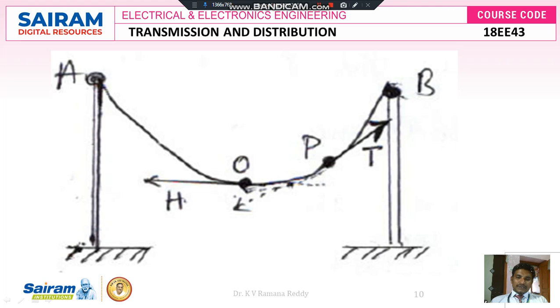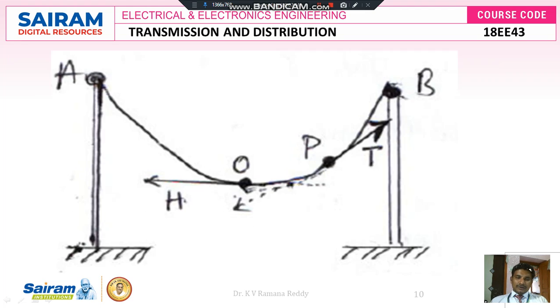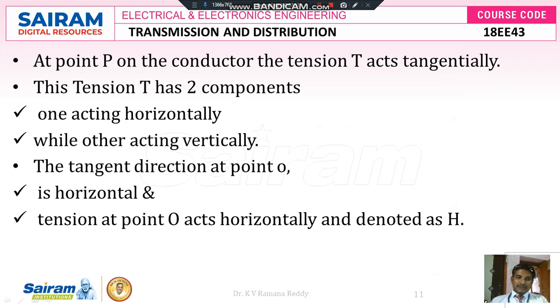At point P, the tension T acts in this direction, and this tension T has two components, one acting horizontally and the other acting vertically. So one acts horizontally, H, and the other acts vertically at any point on this conductor. The tangent direction at point O is horizontal.